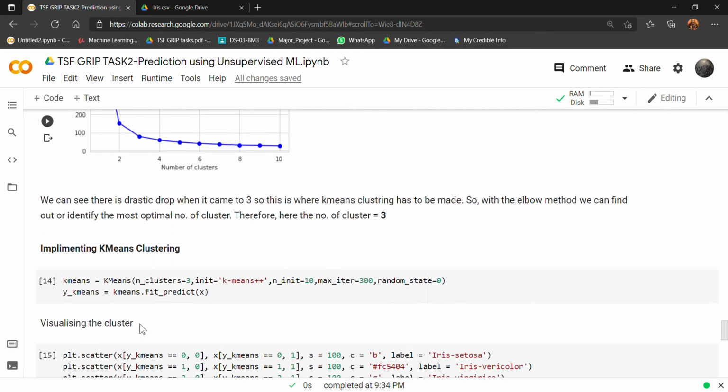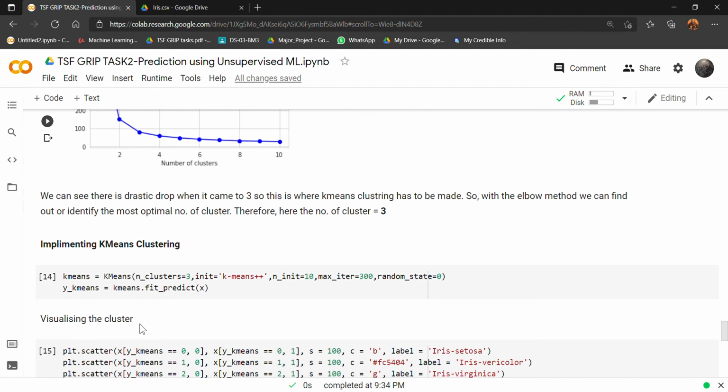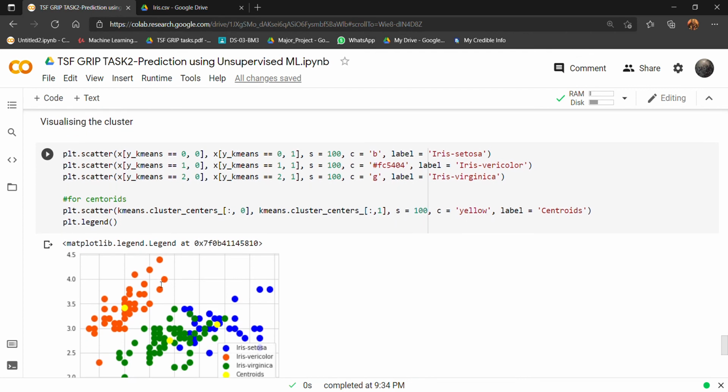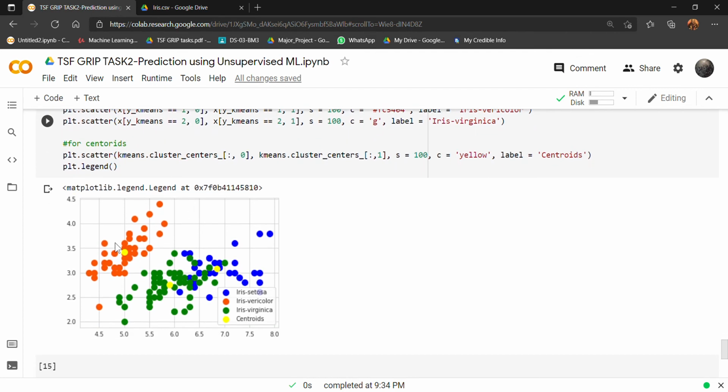Now using the value as 3, I am implementing the K-means clustering, and after that we got this graph as a result, and from this we can see that this orange color one represents the versicolor, green color one the virginica, and this blue color shows the setosa, while this yellow dot shows the centroid of each cluster, and through this we can understand the dataset properly.